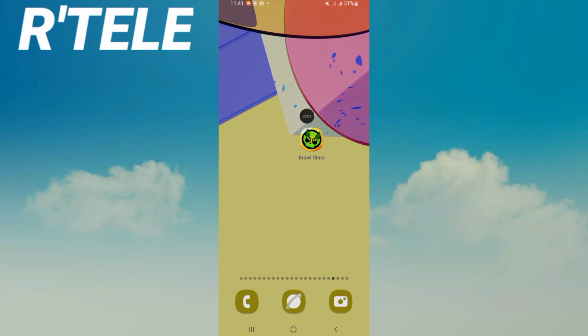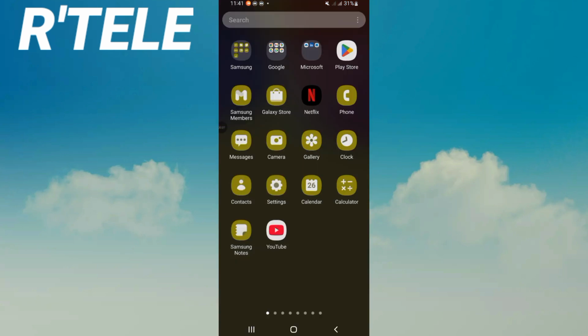In this video, I will show you how to fix the sound problem on Brawl Stars mobile. Just watch and follow this video till the end.